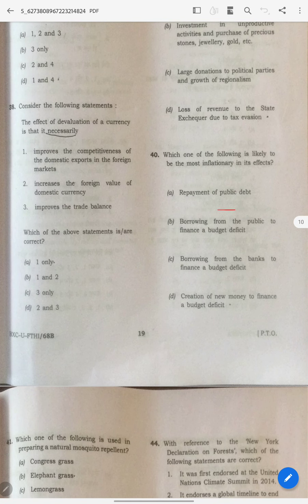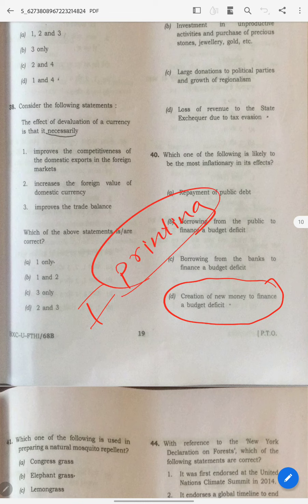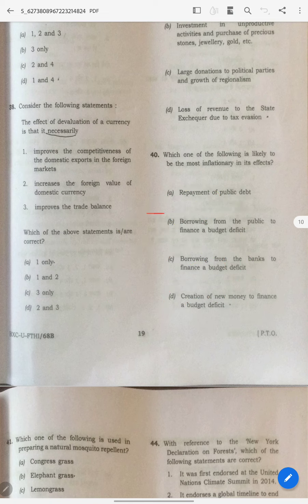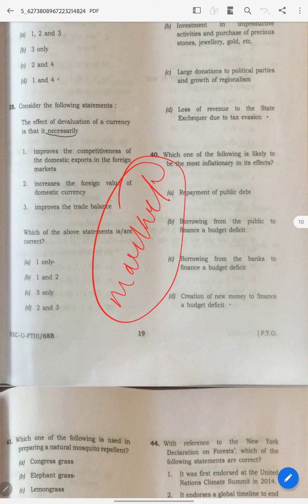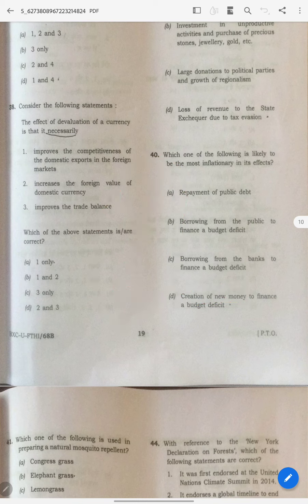Now you see creation of new money to finance a debt deficit. Obviously here also what you are doing, you are printing a lot of money, for what? To pay off your debts, or a budget deficit you can say. These will increase money in the market. Creation of new money is always inflationary. You should always think that this is the best thing.